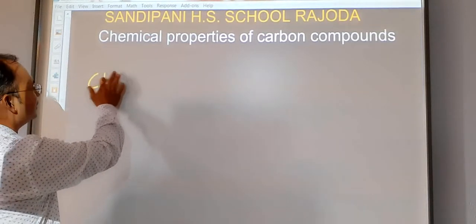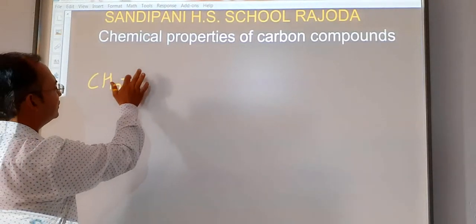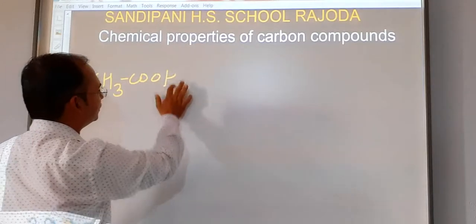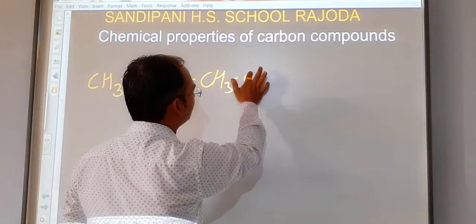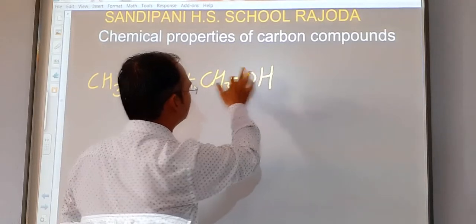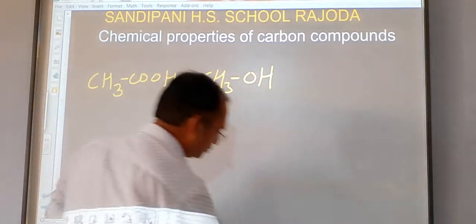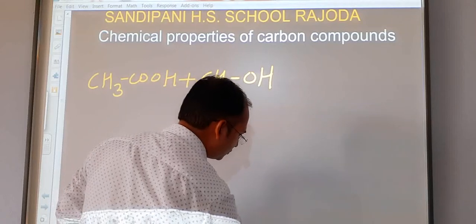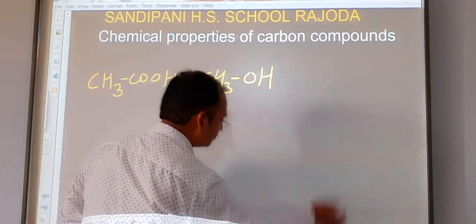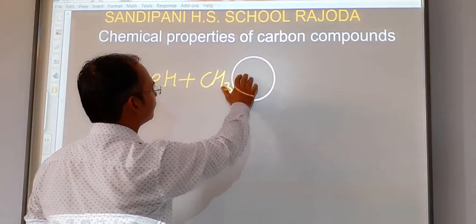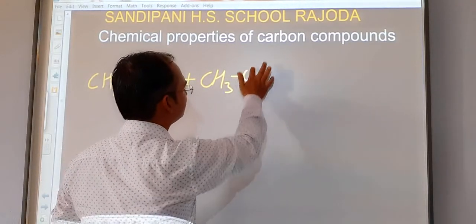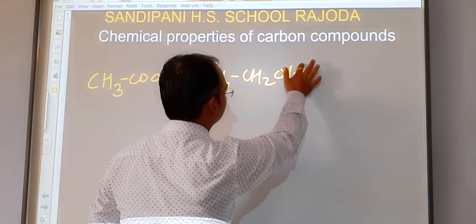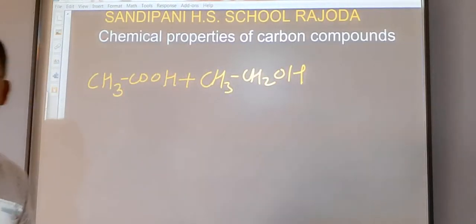Reaction of ethanoic acid, that is CH3COOH, reacts with CH3OH, that is our ethanol.